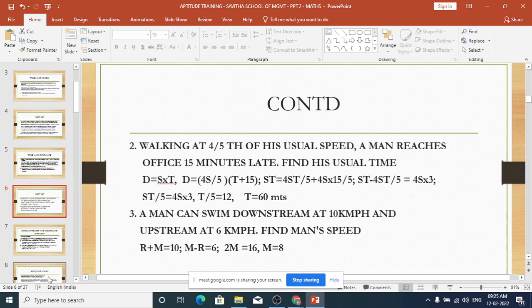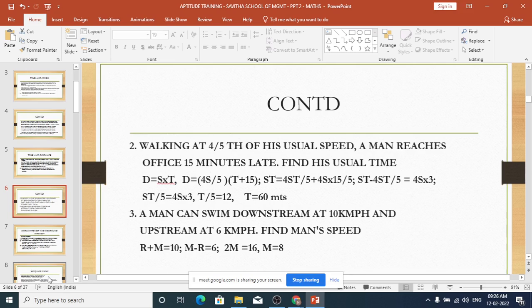Because he is travelling at 4/5 of his usual speed, the speed has come down, and the time taken is more: T plus 15. So you have got two equations, D equal to ST and D equal to 4S by 5 into T plus 15. From this, you can find T. Can you do that? Let us see whether we can do this.